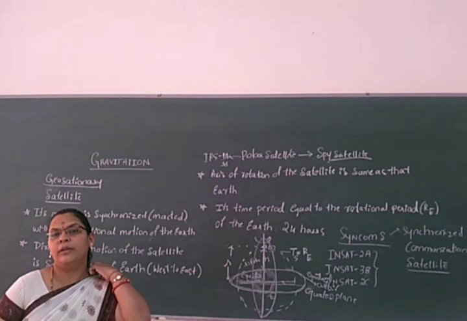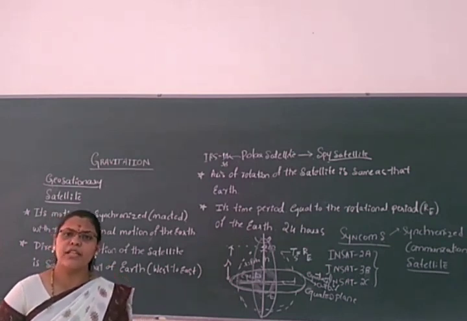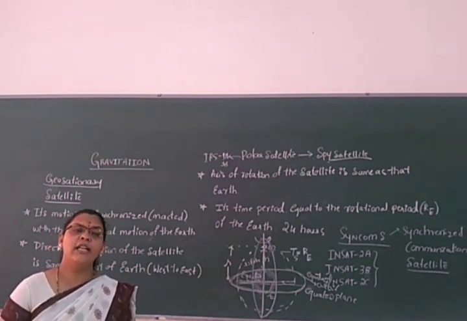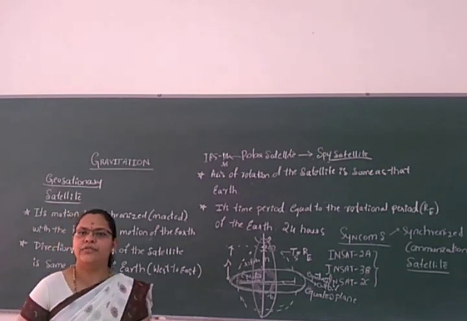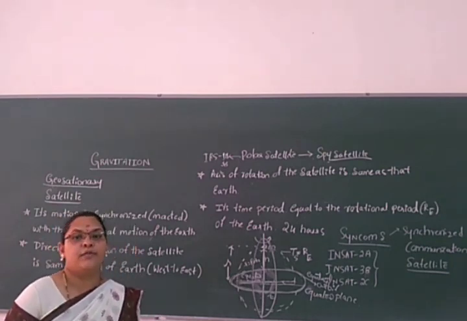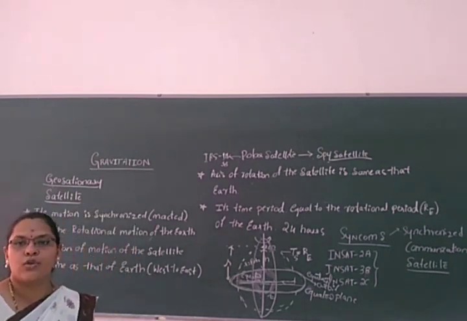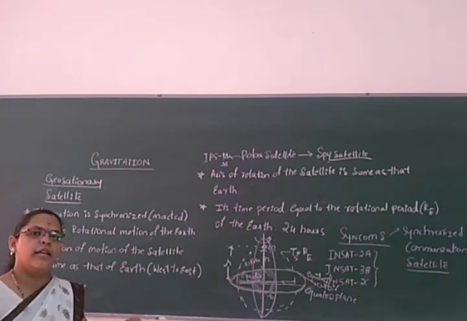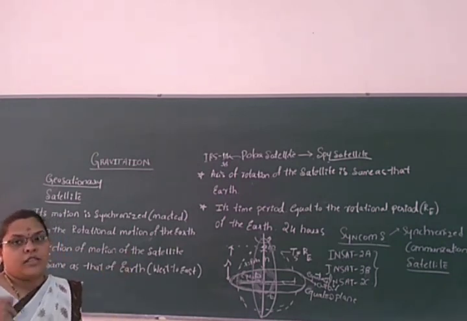All these things we will study based on these satellites. This is a very important part, and they will ask you the short form of synchronous, the view of the entire surface of the earth.